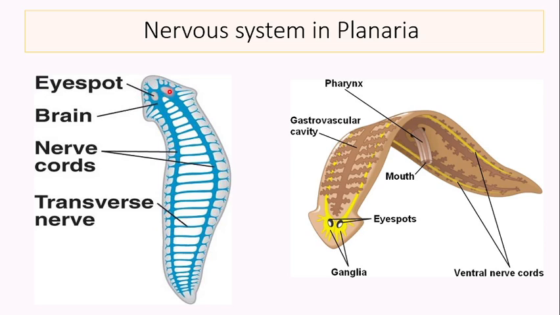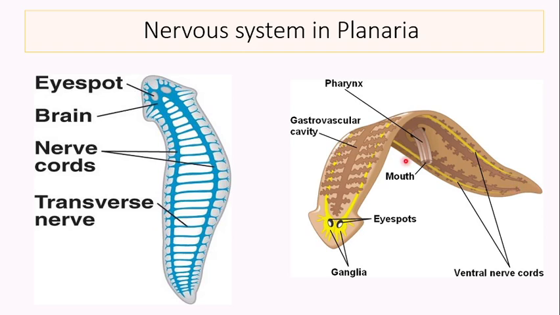It is said that eye spots are the first eyes in this world. Then here is the brain, and it shows nerve cords on the two lateral sides. The two lateral nerve cords are interconnected by means of transverse nerves.